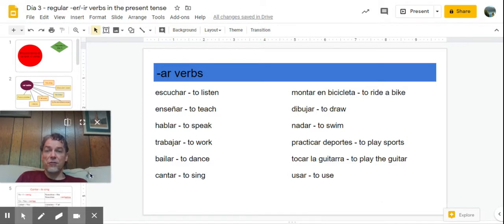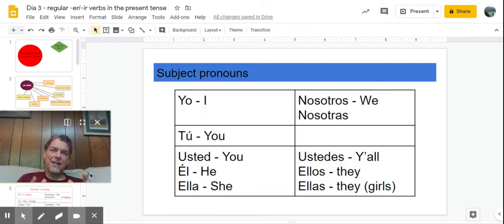Now, as you know, there are three different groups of verbs in Spanish: AR, ER, and IR. We've learned the endings of AR verbs in Spanish so far. But now we're going to work on the ER and IR endings. We're going to do both of them together. Now, looking at the ending on verbs, you realize that those endings are determined by who's doing the action. Whether it's you or I or someone else, that affects what the ending on the verb is going to be.